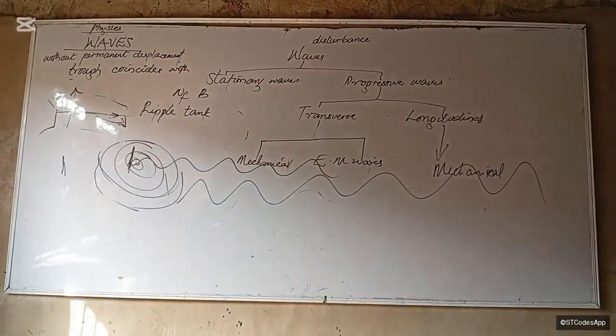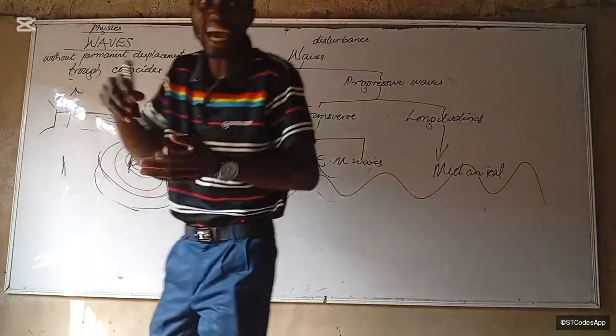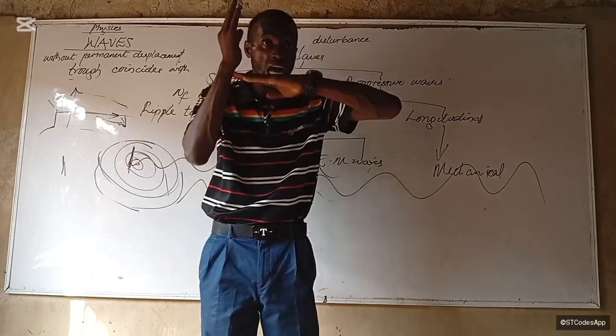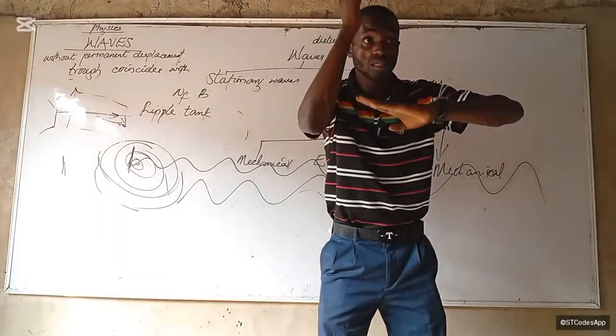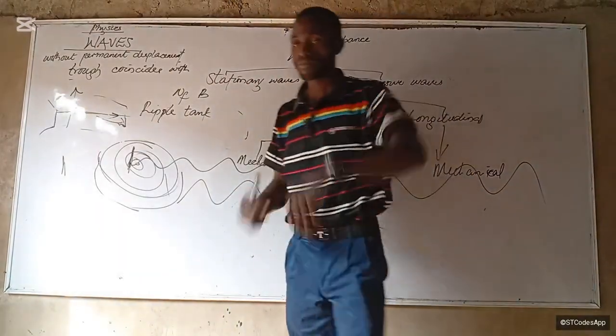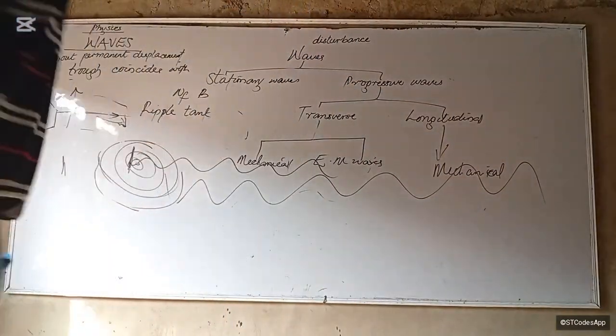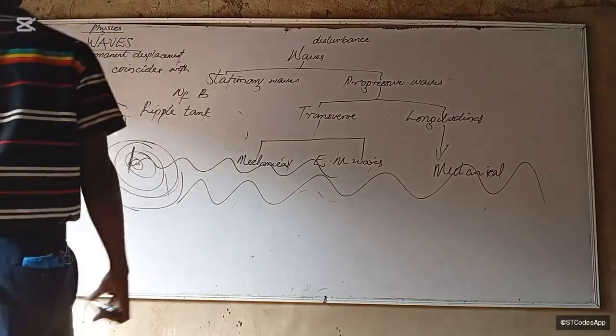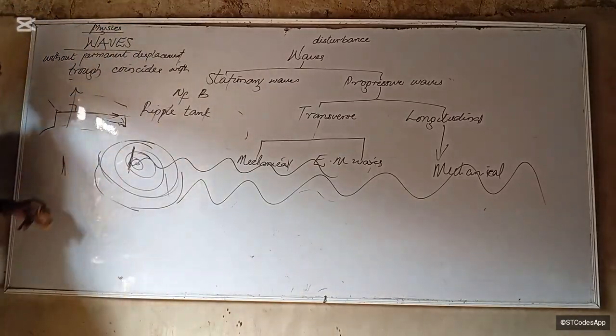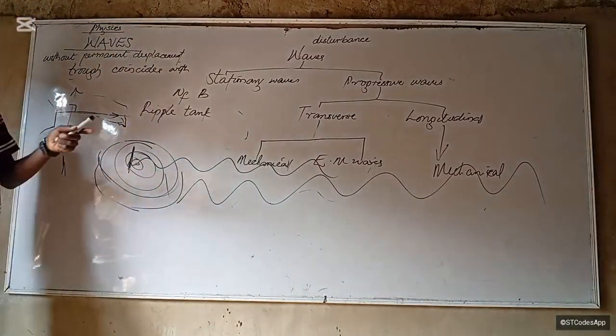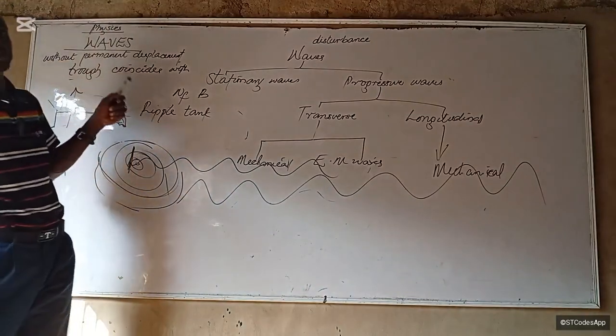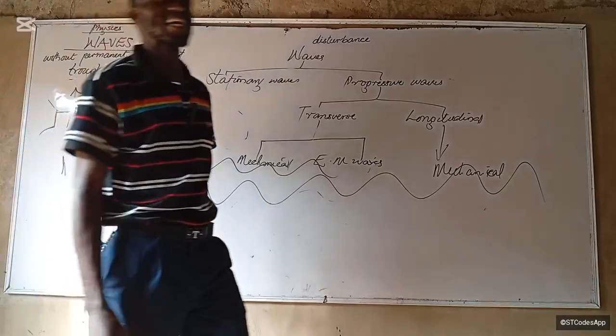Good. So what kind of wave is that? Transverse wave. So we know transverse wave now: a wave that travels in a direction perpendicular to the direction of the motion that creates it. Is that okay? For example, you've written water wave as in ripple tank. Give me longitudinal wave. Okay, another example of transverse wave is electromagnetic wave. Is that okay?